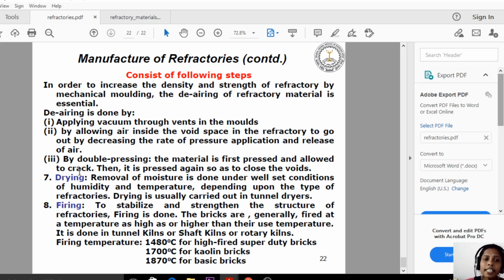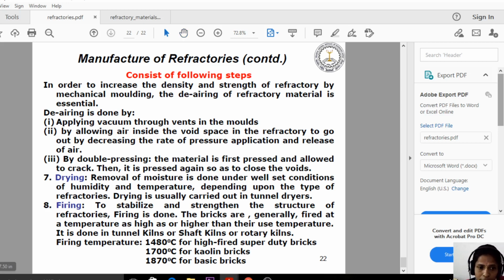And the next step is the drying. If any moisture is present in the refractory material, we must remove all the moisture inside of the refractory material by using the drying process. So drying, removal of moisture, is done under well set conditions of humidity and temperature depending upon the type of refractory. Drying is usually carried out in tunnel dryers. In the tunnel dryers, we are placing the refractory material to remove all the moisture in the refractory material. So that is the drying process.